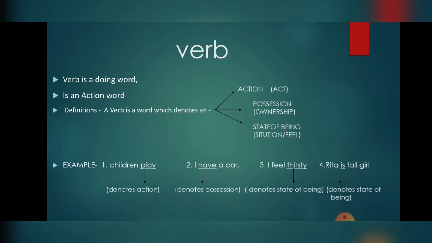So let us see the examples of verbs. Children play. Here play denotes an action. Second one, I have a car. Here have is denoting the possession. I feel thirsty. Here feel shows a state of being. Fourth one, Rita is a tall girl. Here is is denoting the state of being.